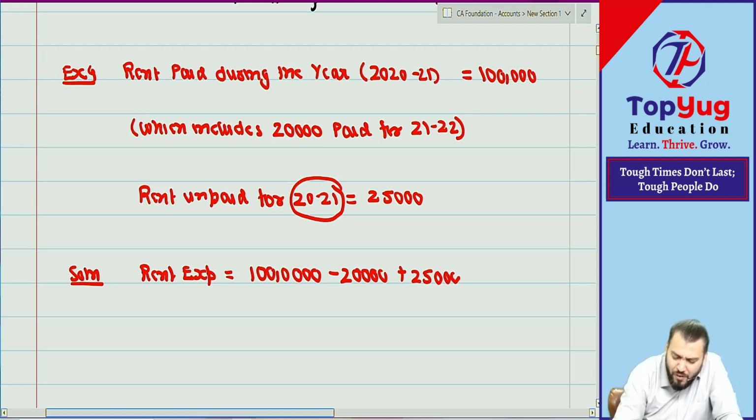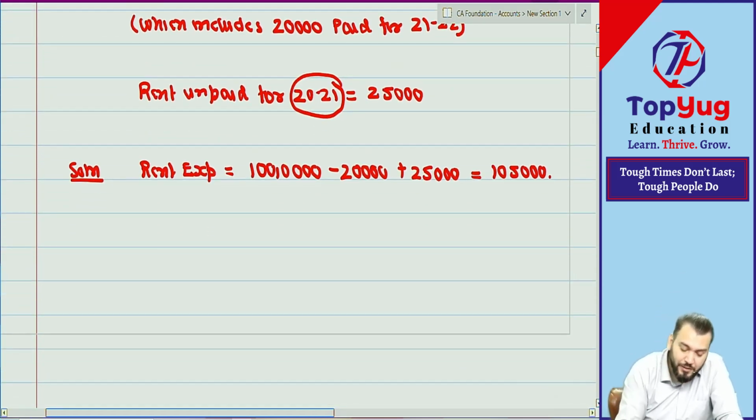Do you want any formula for this? Formula is not required. Of course, at the end I will give one formula, but that formula is actually not required if you know the concept. So what is the rent expense of current year? How much? 1 lakh. 1,05,000 is the expense. Correct.